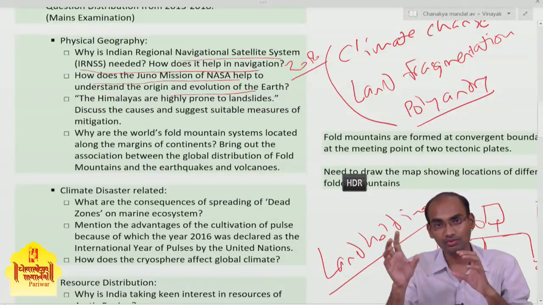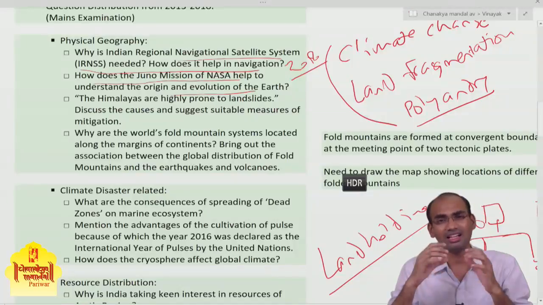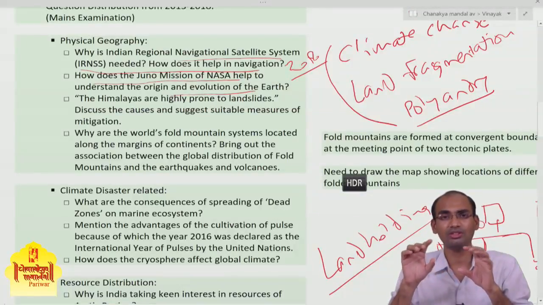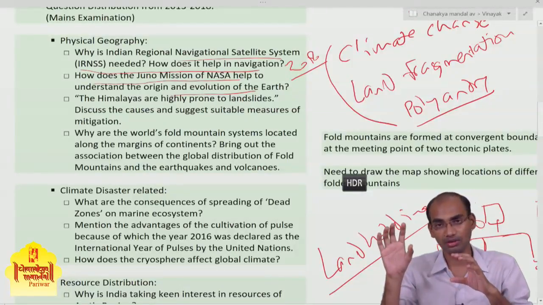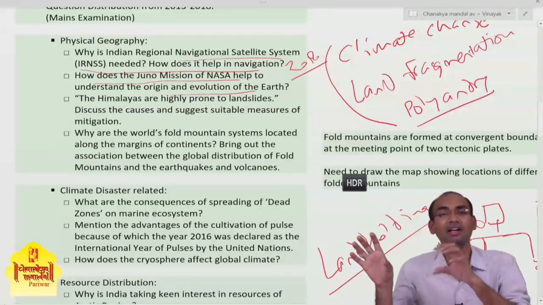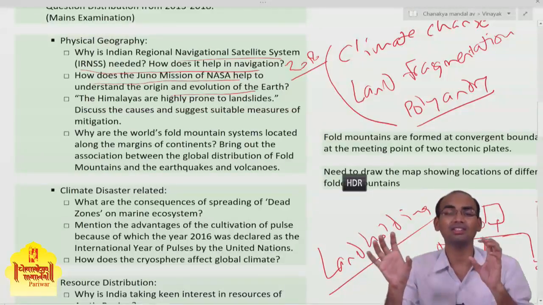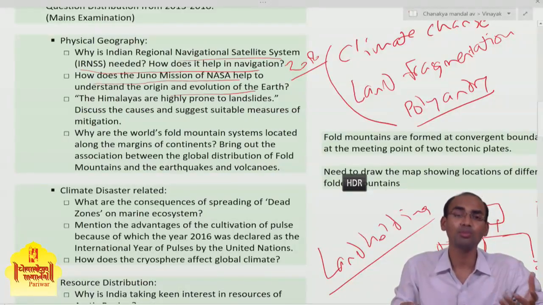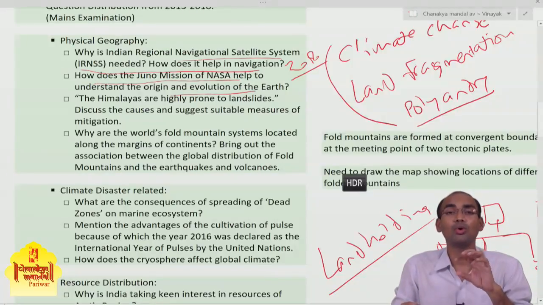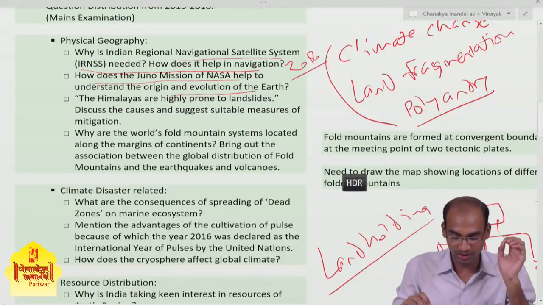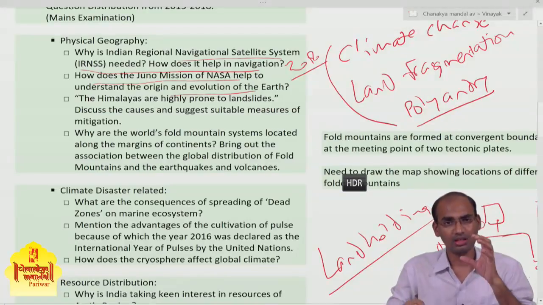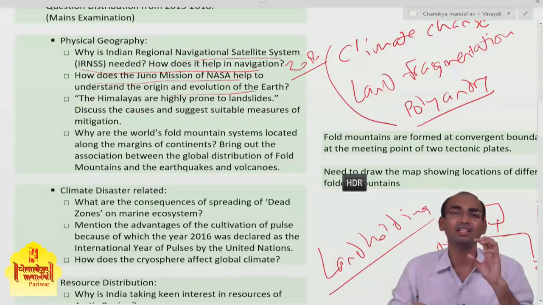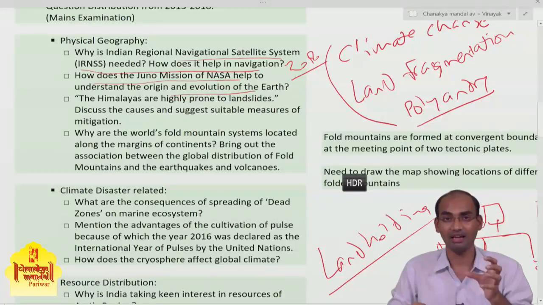Again using those terminologies, through the comparative study of Jupiter's atmosphere and Earth's atmosphere, we can understand how Earth's atmosphere was created and originated. Then, Jupiter has an immense influence of its gravity on the other planets also.